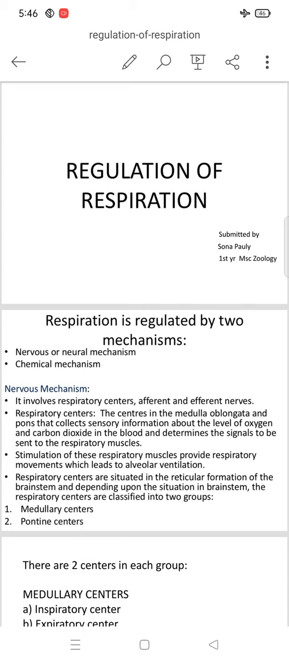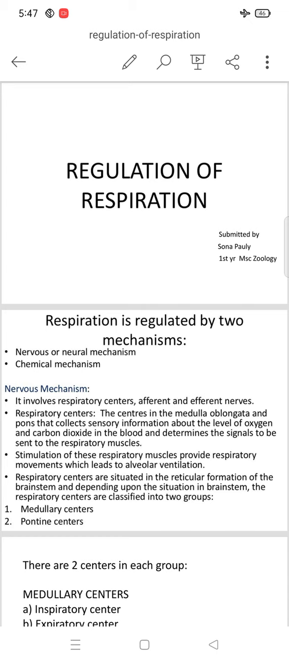That means the respiratory centers in the medulla oblongata and the pons collect the sensory information about the level of oxygen and carbon dioxide in the blood, and they also determine the signals sent to the respiratory muscles. Stimulation of these respiratory muscles provides the respiratory movement, which leads to alveolar ventilation.